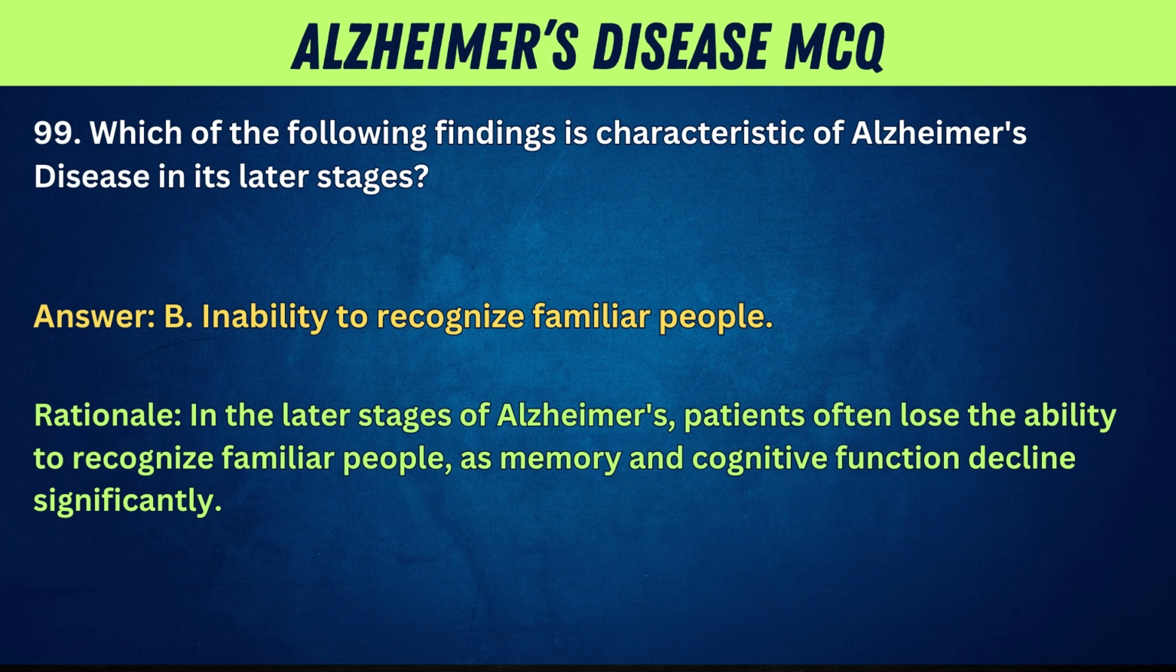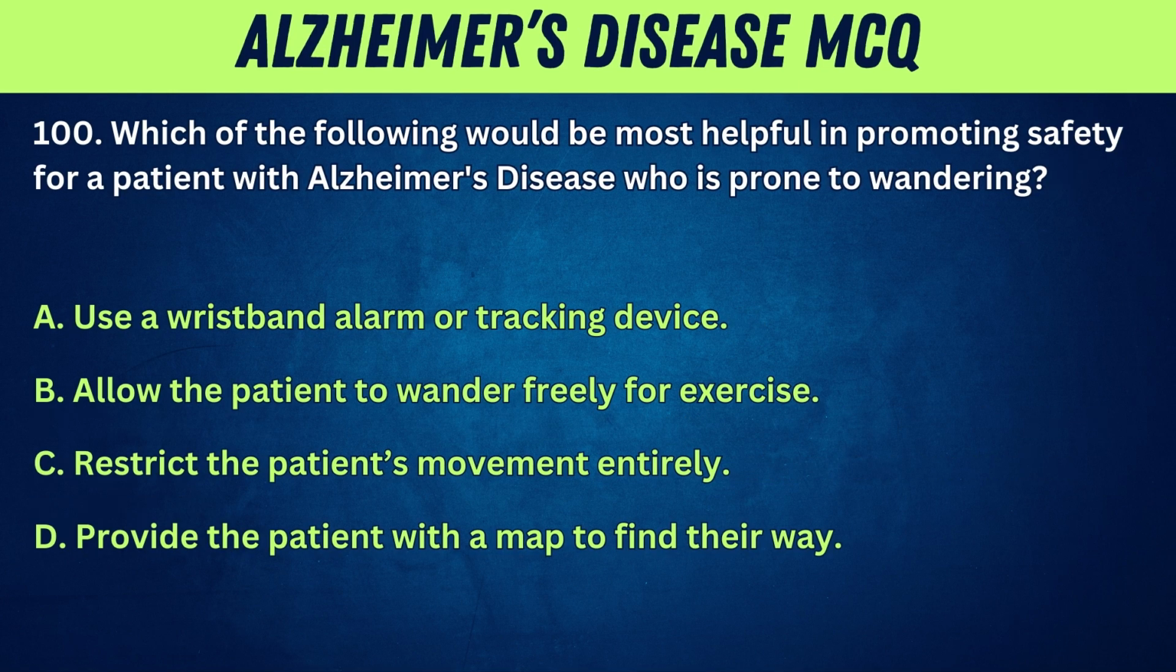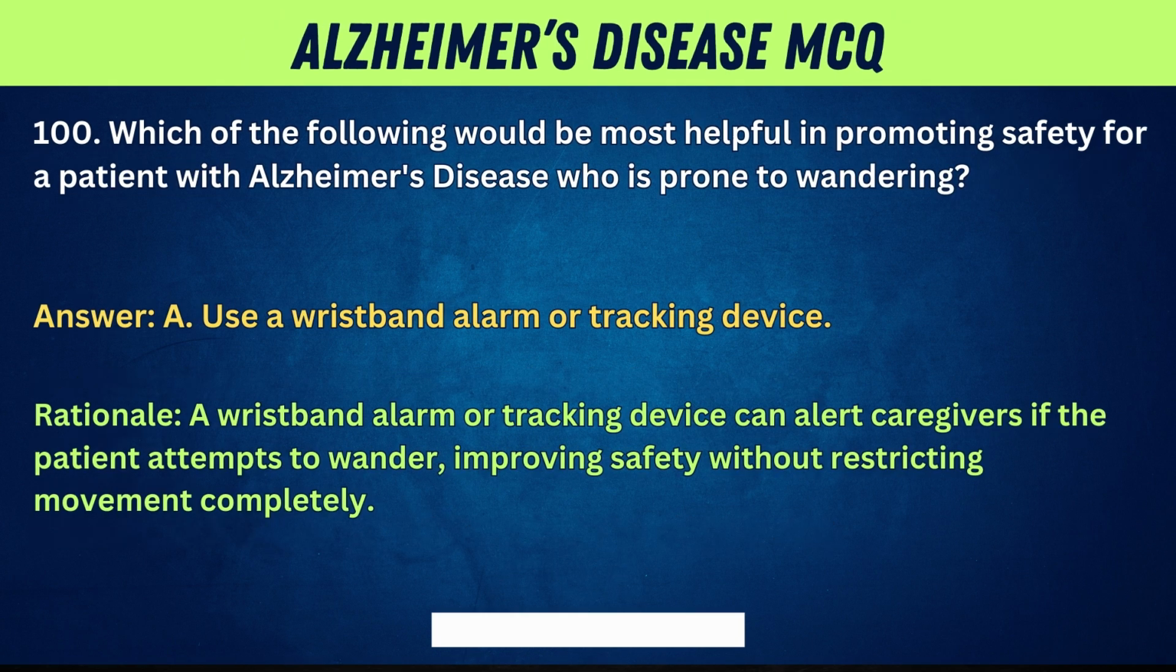100. Which of the following would be most helpful in promoting safety for a patient with Alzheimer's disease who is prone to wandering? A. Use a wristband alarm or tracking device. B. Allow the patient to wander freely for exercise. C. Restrict the patient's movement entirely. D. Provide the patient with a map to find their way. Answer: A. Use a wristband alarm or tracking device. Rationale: A wristband alarm or tracking device can alert caregivers if the patient attempts to wander, improving safety without restricting